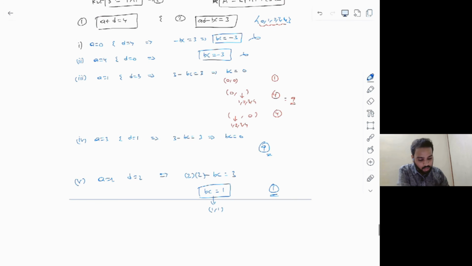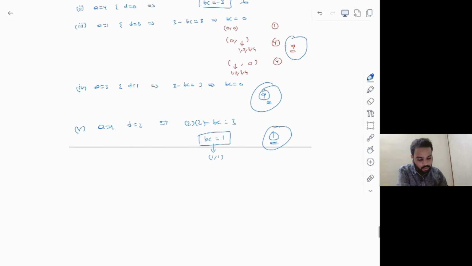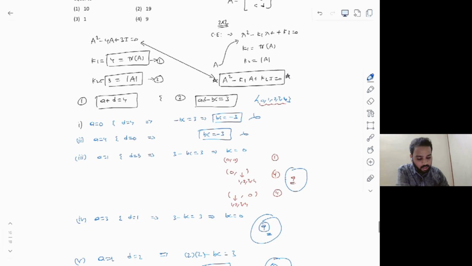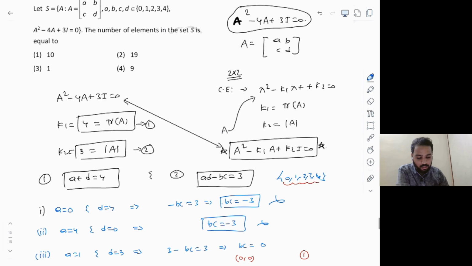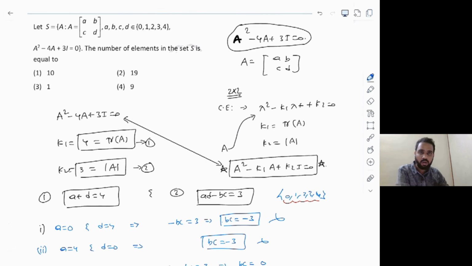So let's try to check how many total cases we have got here. Nine cases here, nine cases here, one extra case in the last fifth case. So totally you get 19 combinations of ABCD as per the given conditions on the matrix A here. So clearly the 19 combinations of ABCD will give you 19 different matrices, and that is exactly what you're supposed to find out in the question, which is 19 elements in the set S. Okay, I hope it is clear.